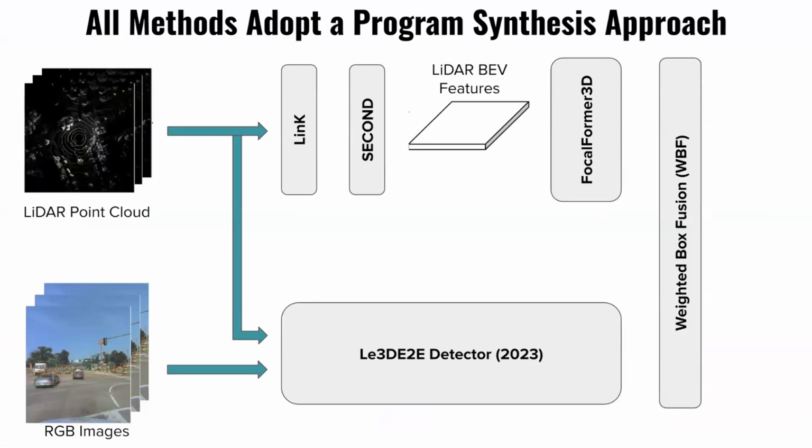So all models take as input the output of an offboard perception system proposed by a team that participated in a previous iteration of our challenge for end-to-end perception. So this is offboard tracks from team LE3D E2E. And these were state-of-the-art tracks, so it's natural that we want to use these for this challenge.